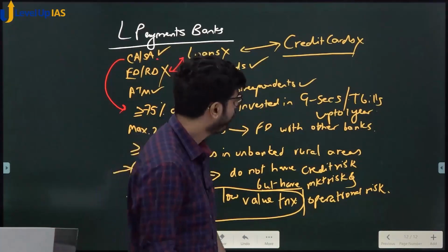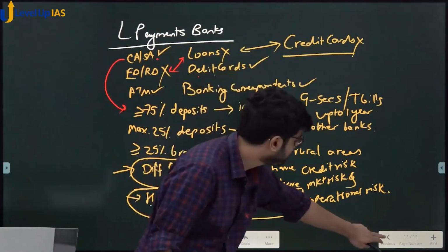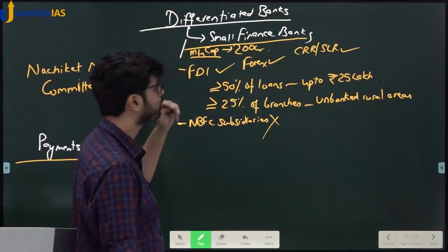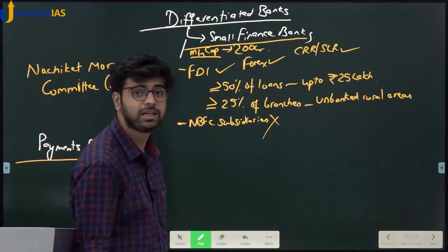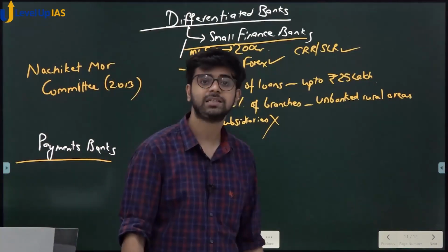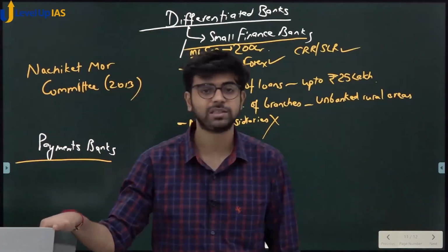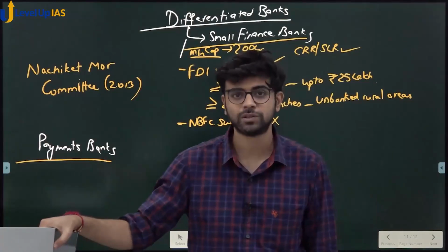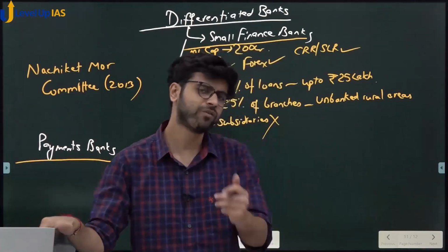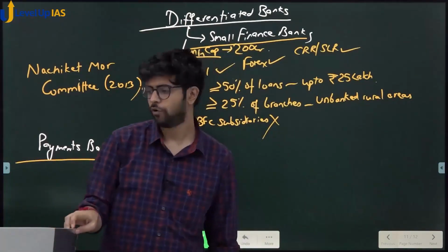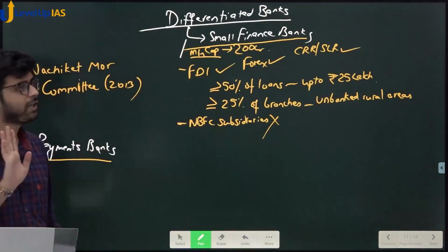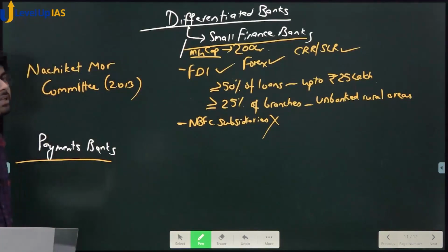But I want you to understand the reason why we are setting up small finance banks. See, UPSC will ask these reasons. Small finance banks were set up with the intention of financial inclusion. Do you think they have achieved the objectives? What will you write in this? You have 6 minutes to write this answer. What do you think you will write in this question?